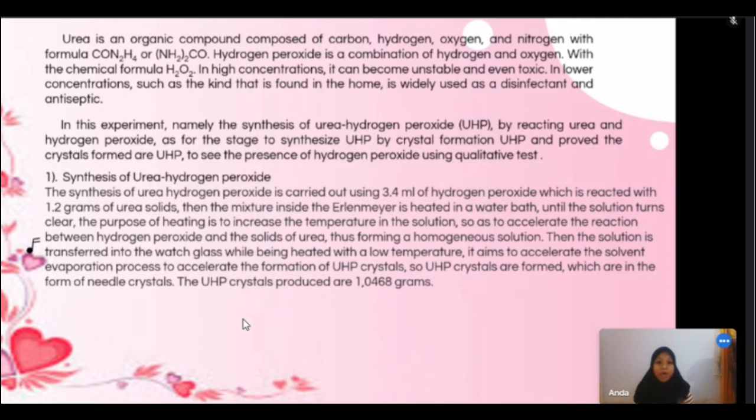Thus forming a solution, which is transferred to a watch glass and heated at a low temperature to evaporate the solvent and accelerate the formation of UHP crystals. So UHP crystals are formed in the form of needle crystals. The UHP crystals produced are 1.0468 grams.